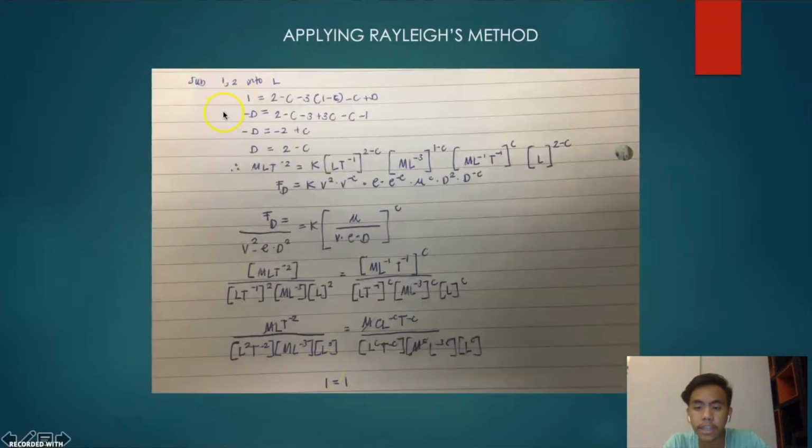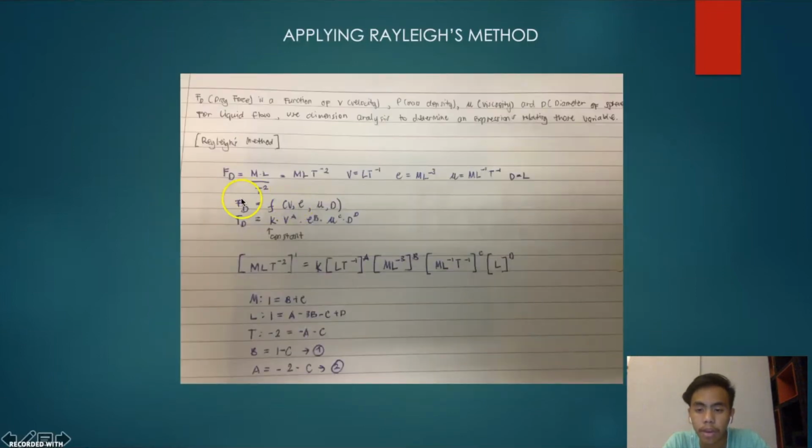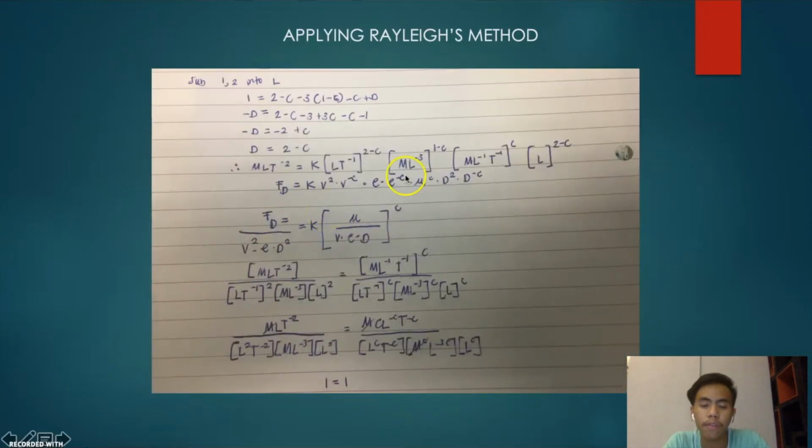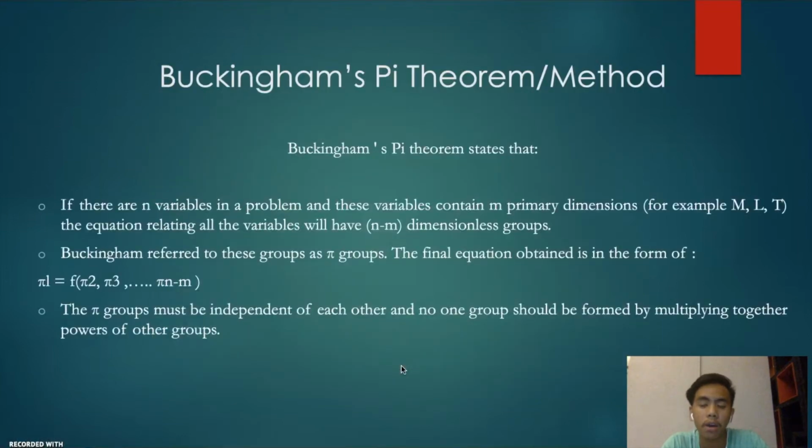After that I substitute the first and second equation into L, which I concluded here, and get the D. After I get the D, I go back to the main equation and substitute all the drag force of the formula. After that, I substitute each of it. Then I cancel, and I obtain 1 equals 1, since they have the same left and right hand side units.